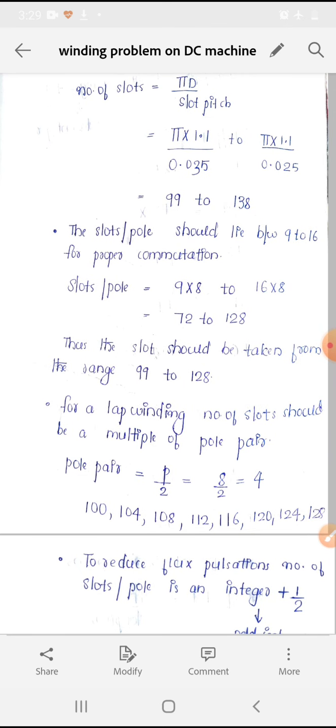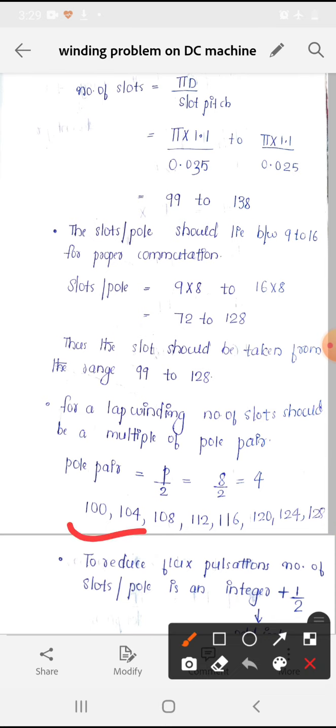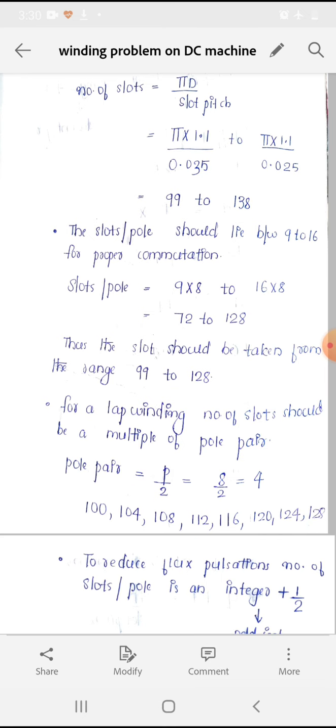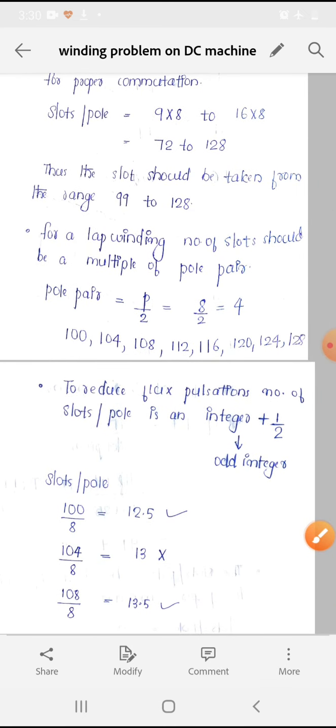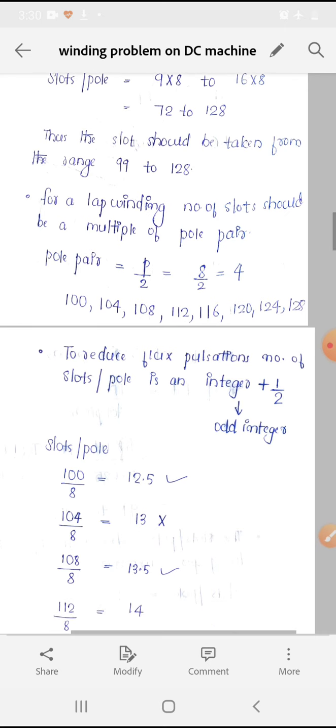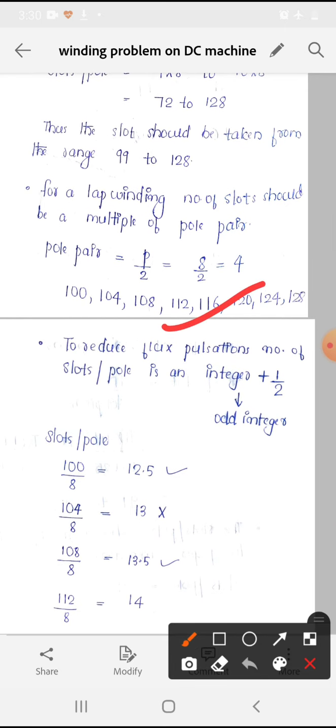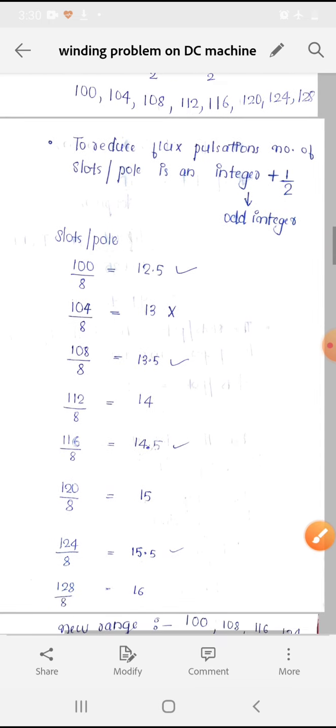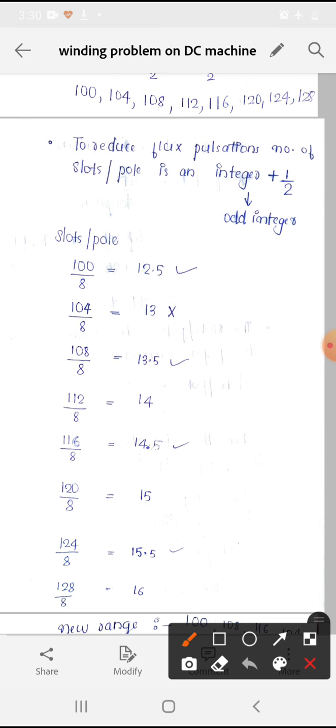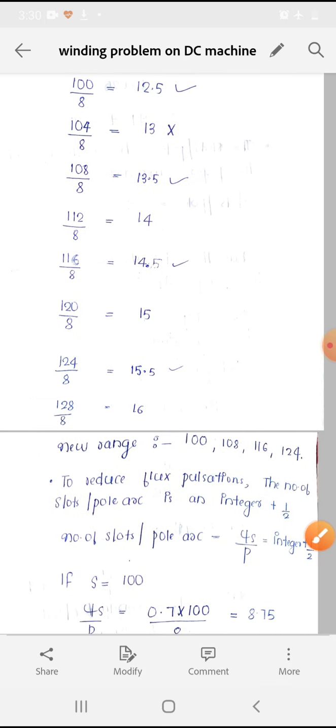That is, we have to again check the condition. So pole is 8 and pole pair is 4. So we have to check the multiple of 4. So this is the new number of slots. Next, to reduce flux pulsation, the number of slots per pole should be an integer plus 1 by 2. On substituting these values in number of slots per pole, we got these slots as 100, 108, 116 and 124. So the new range is 100, 108, 116 and 124.